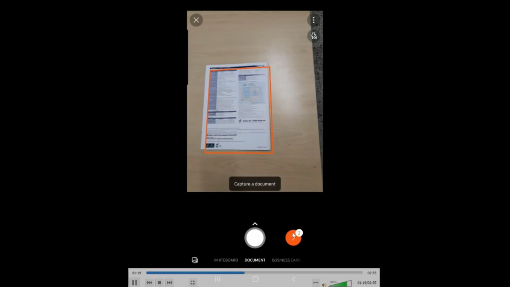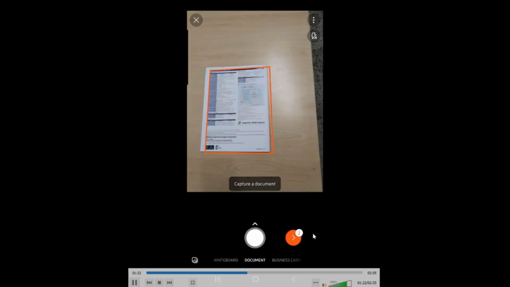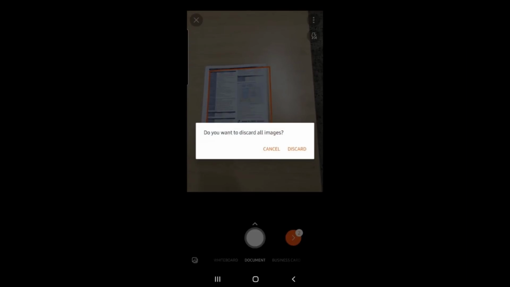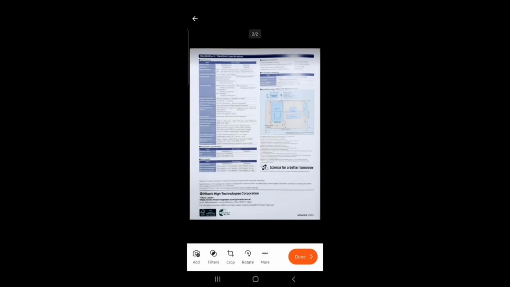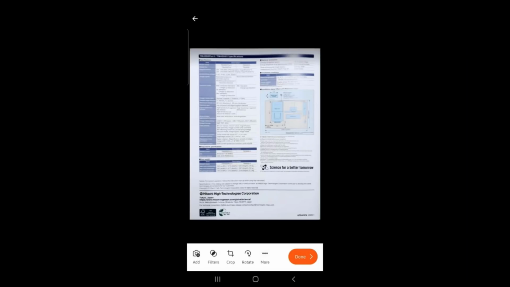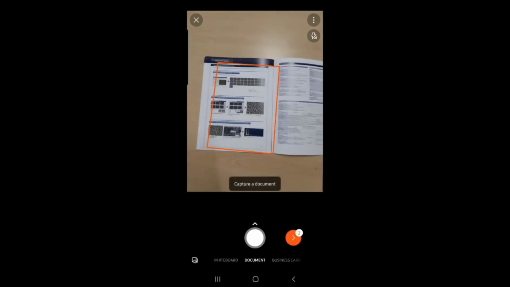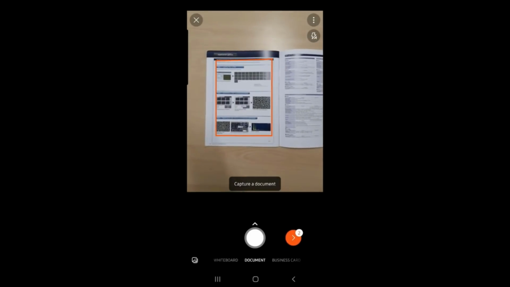Now you see there are two pages available in your PDF file. Now we are going to scan the third page, because that was a mistake of scanning the same page. So now you add another page.